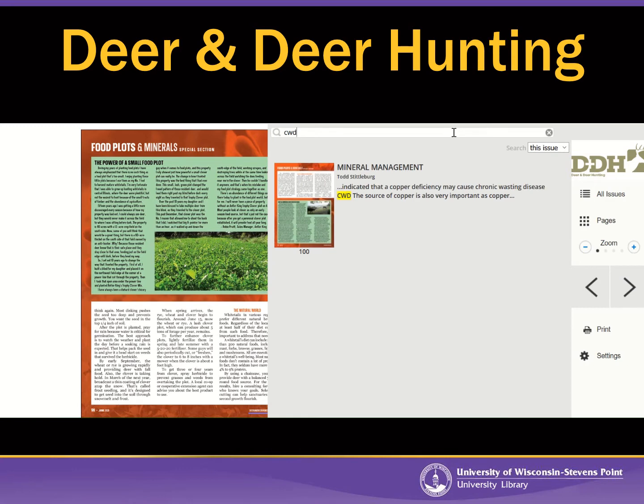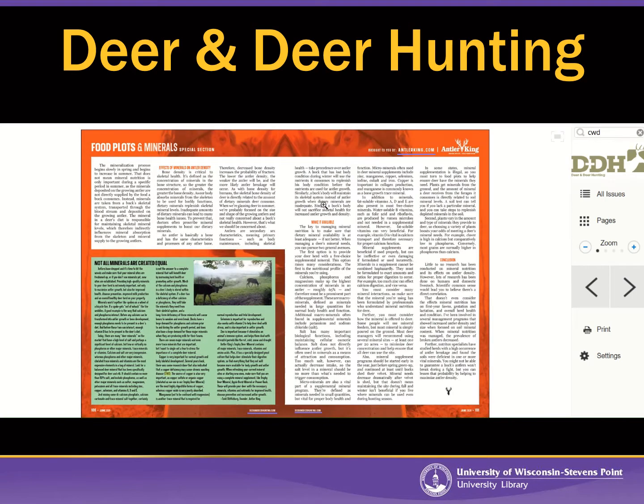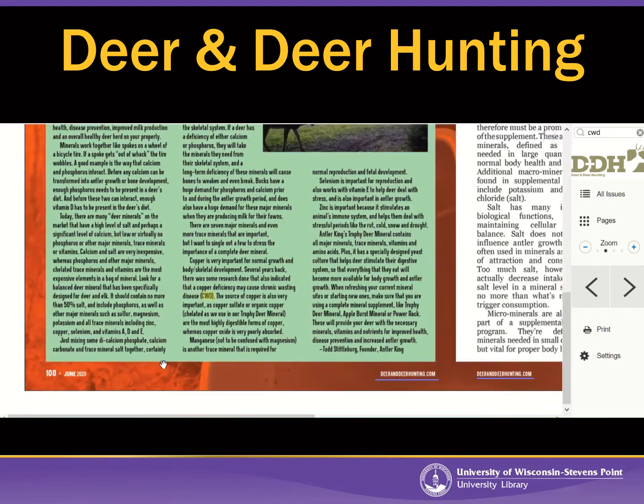Okay, so unfortunately there is no search button in Flipster. And when I do that, Flipster will show me if that word CWD appears anywhere in the magazine. And yes, CWD is mentioned on page 100. And I could click on page 100 to jump directly to the mention of CWD.